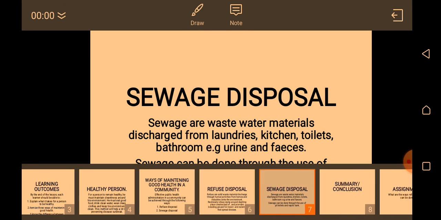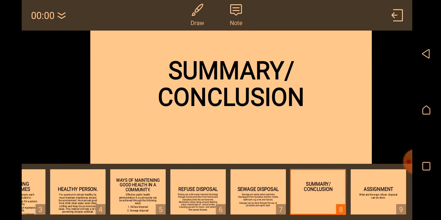Let's look at our summary and conclusion. To maintain a good health in a community, you must practice refuse disposal and sewage disposal. Refuse is always in form of solid, while sewage is in form of liquid.